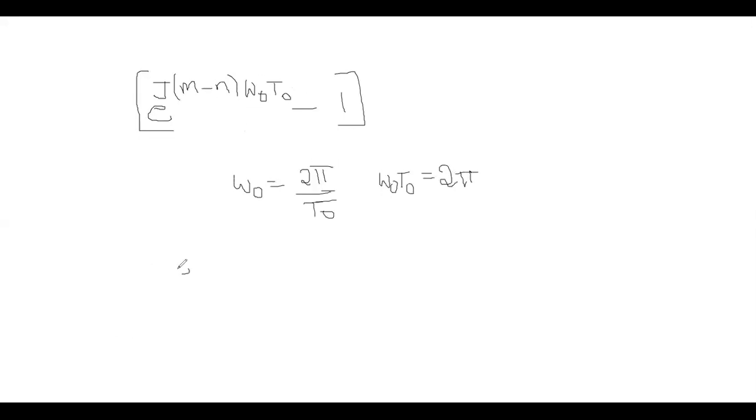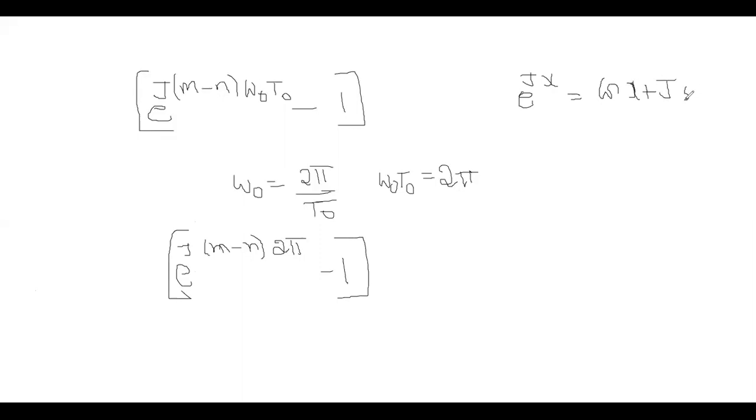Substitute omega naught T naught as 2 pi: e power j m minus n into 2 pi, minus 1. This is multiplied by the factor 1 by j m minus n omega naught and e power j m minus n omega naught small t. What is e power j 2 pi according to Euler's law? e power jx is equal to cos x plus j sin x.